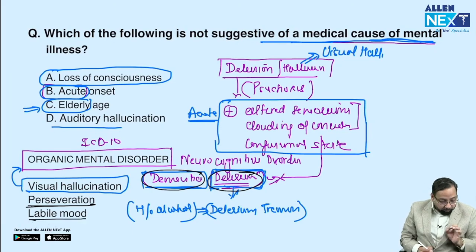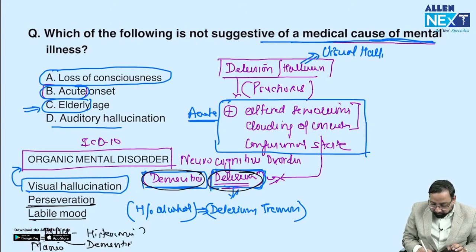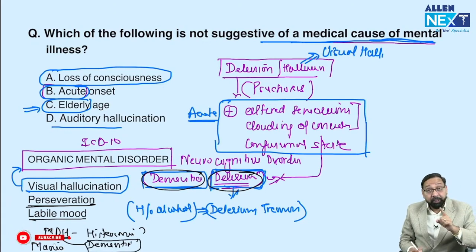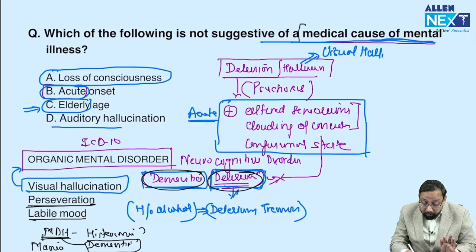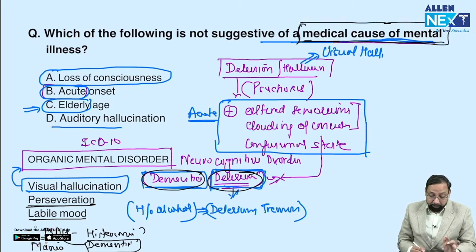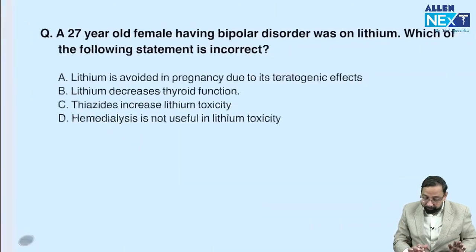Labile mood, the mnemonic for labile mood is MDH. M for mania, D for dementia, H for histrionic personality. D for dementia, yes, dementia is an organic mental disorder or neurocognitive disorder or medical cause or mental disorder due to medical illness. Got the point? So the answer is auditory hallucination. Multiple questions are solved by this.